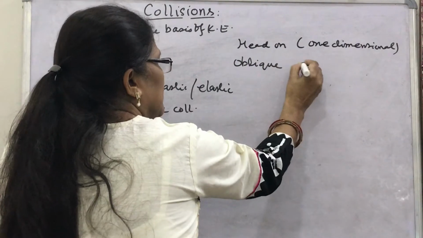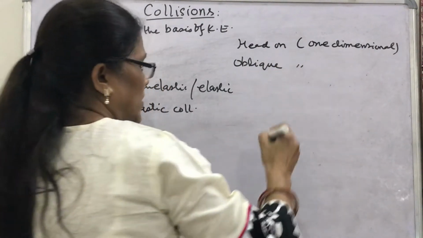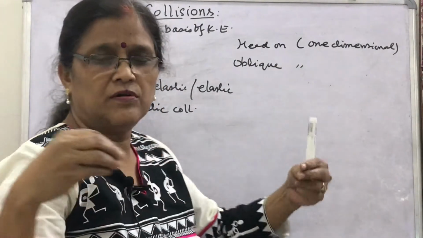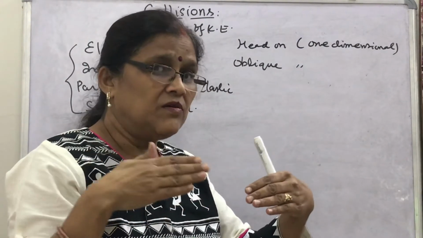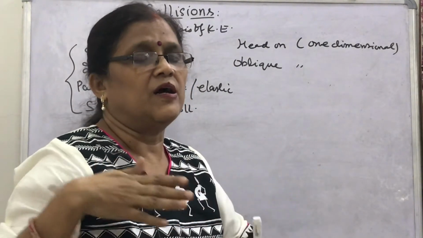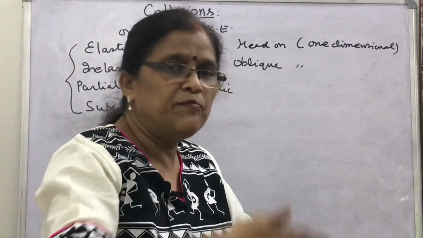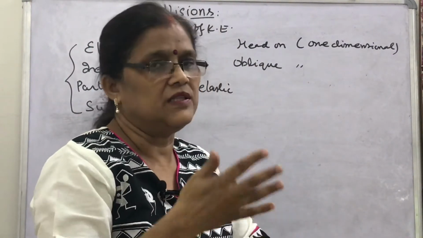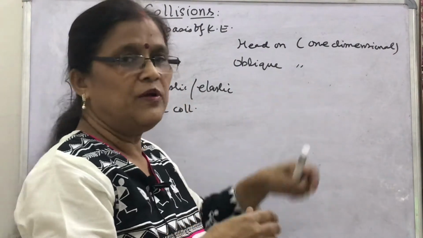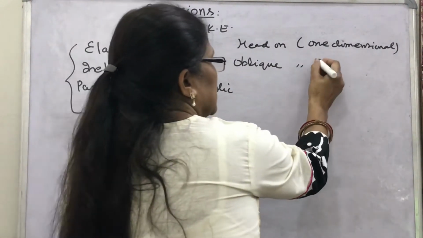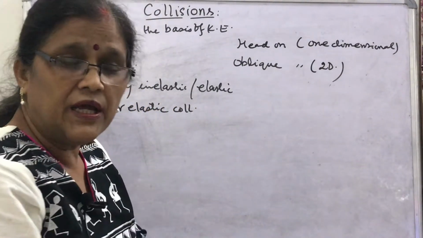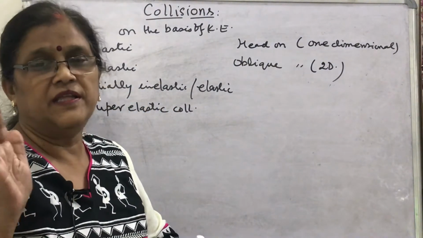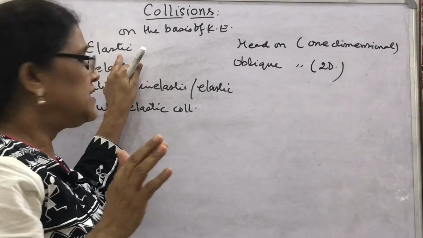Oblique collision means the line of motion is not the same; objects are colliding but moving in different directions in the same plane. It is also called two-dimensional collision. Today we will discuss the characteristics of elastic collision.